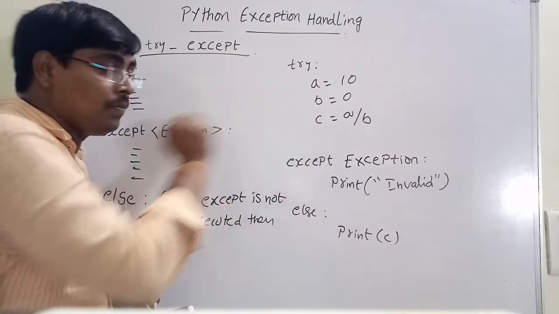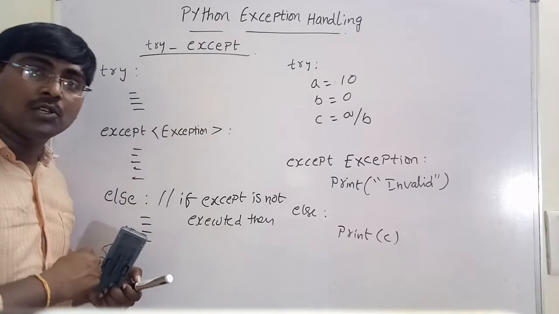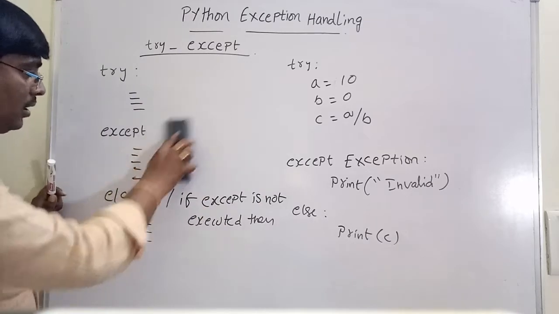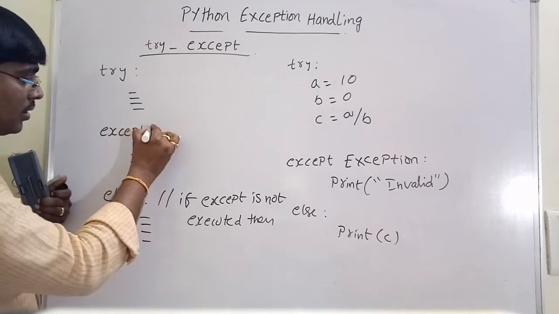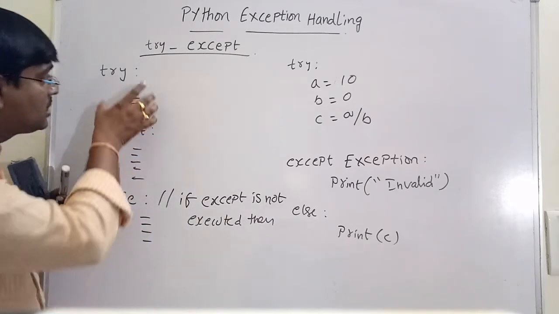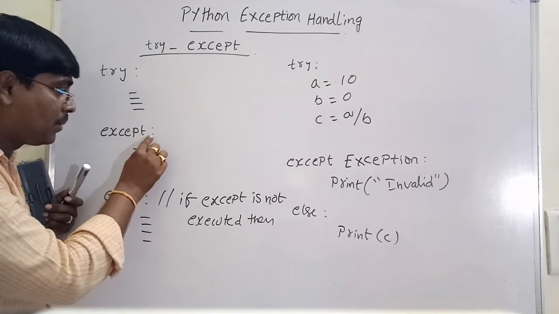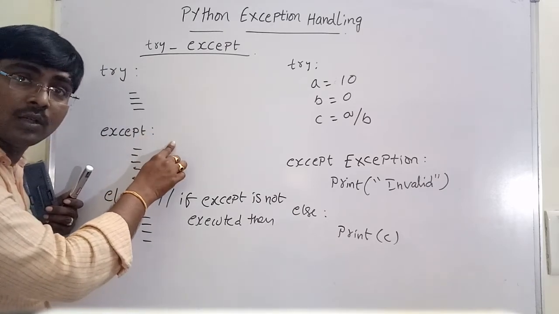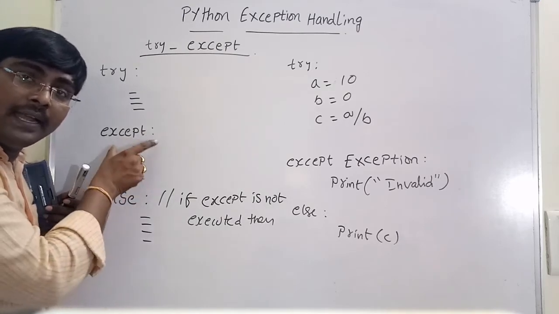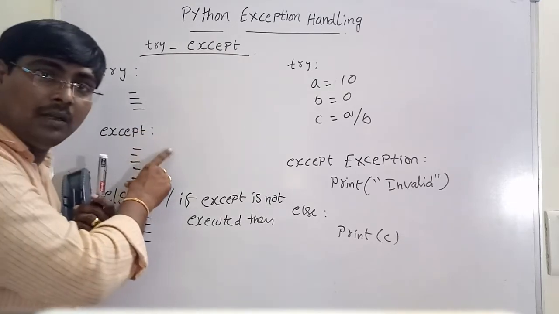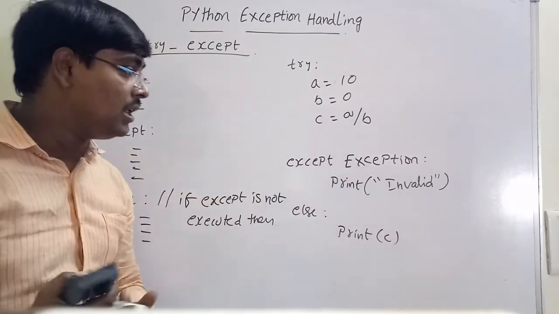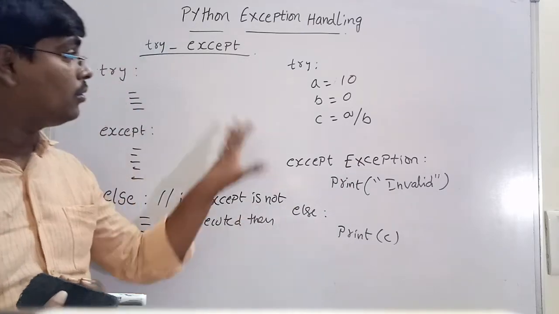Now we have one more option with the try and except. If you forgot the error type, there is no need to write the exception also. Another syntax is a try block with simply except, without any exception. By default the script considers the base exception. Okay, you got the point?